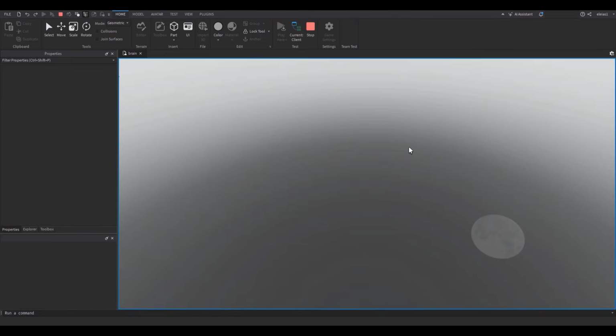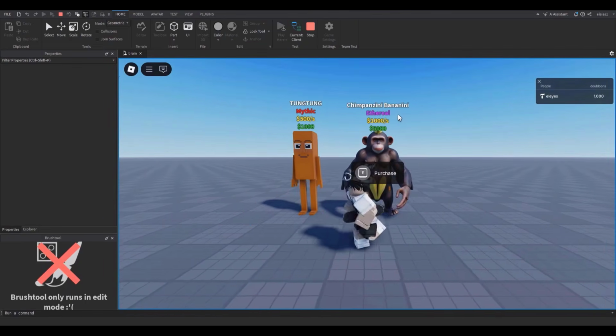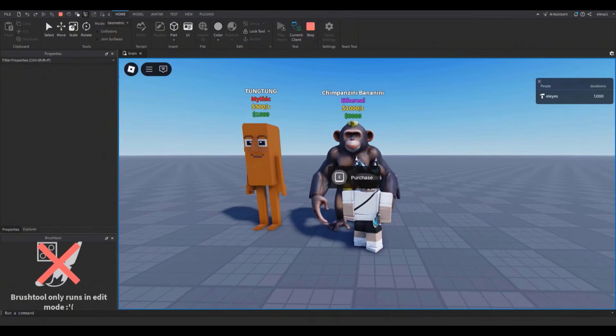So if I just play test it in game, the name should be changed. There you go. Chimpanzee Bananini. He's ethereal. And he does $1,000 per second, and he's worth 5,000 doubloons. Wait, what happens if I buy him?